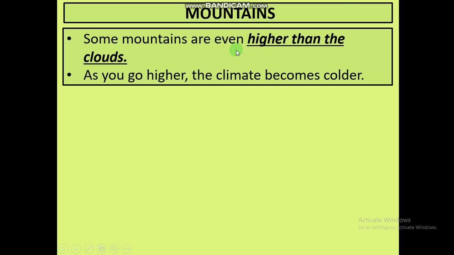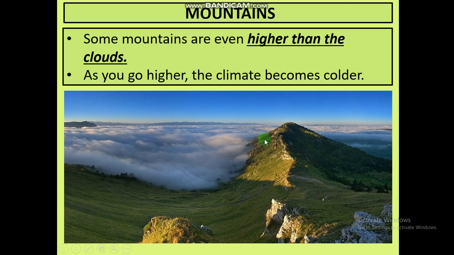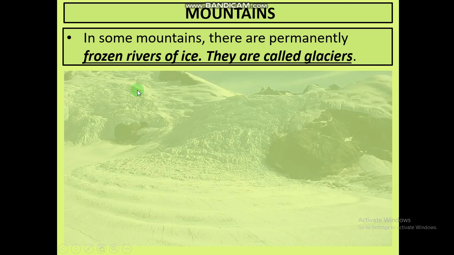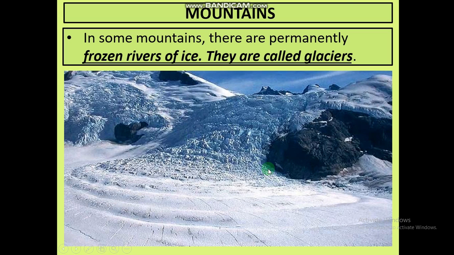Some mountains are even higher than the clouds. As you can see, mountains are above the clouds. So sometimes mountains can reach even above the clouds. As you go higher, the climate becomes colder. In some mountains, there are permanently frozen rivers of ice, and they are called glaciers.